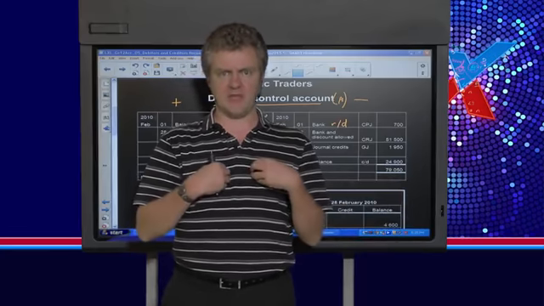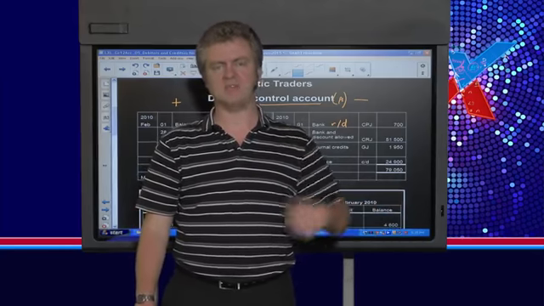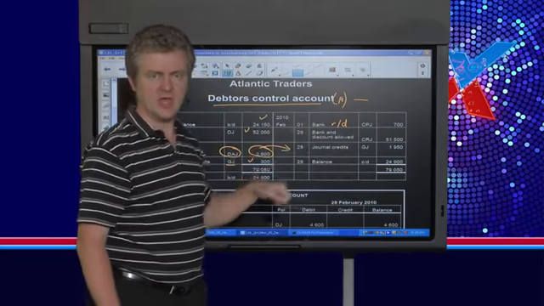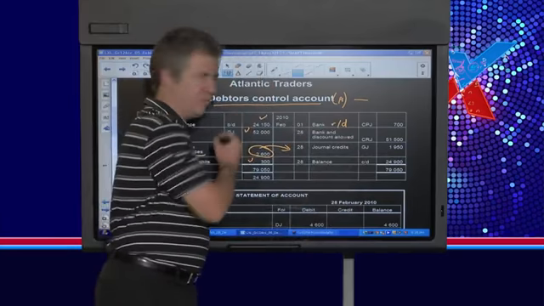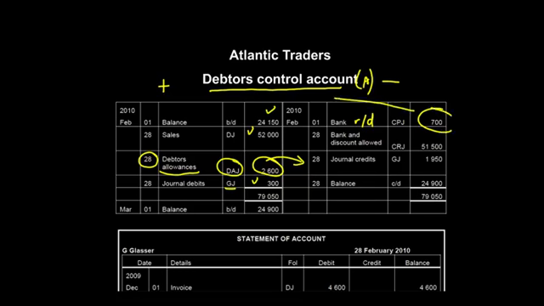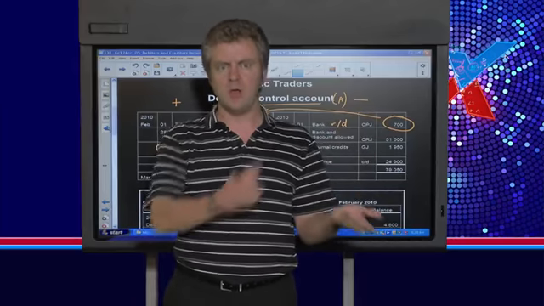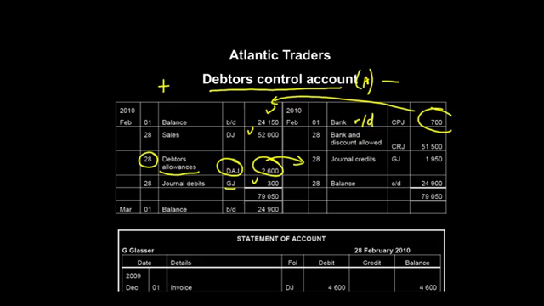We received money from the debtor, and then after some time has passed, we discover that the check has been dishonored. We have to cancel that dishonored check in the CPJ. And if we cancel the check in the CPJ, what that means is that the debtor now suddenly owes us more money than before. So this entry of 700 Rand should actually have gone to the debit side. Remember, when you're dealing with a CPJ, bank is always credited because bank is decreasing, which means that the opposite entry should be a debit. So this is the second mistake. The bank entry should appear on the debit side of this account.